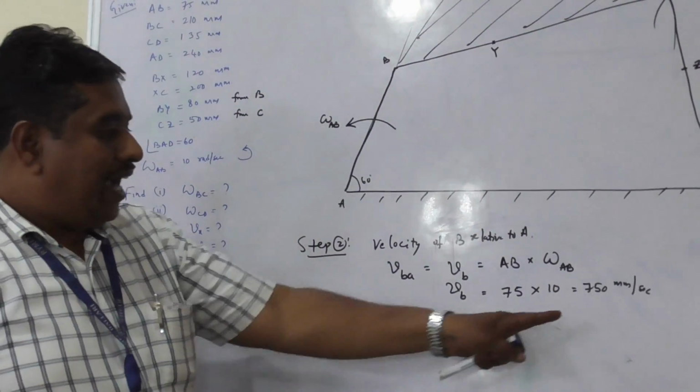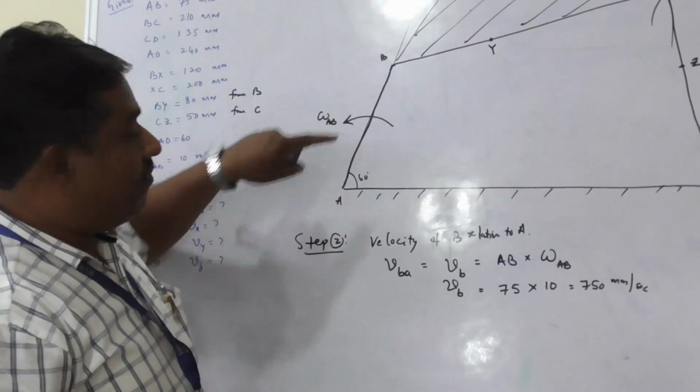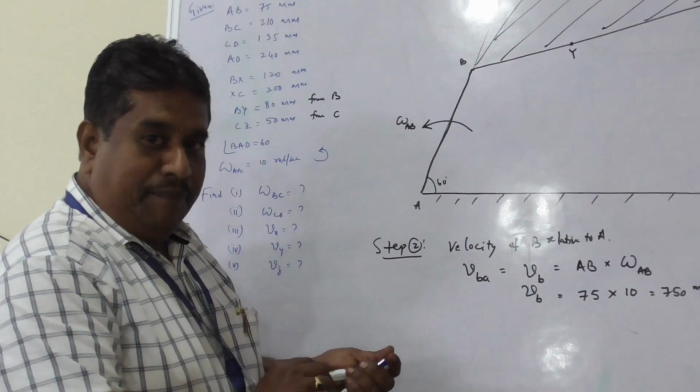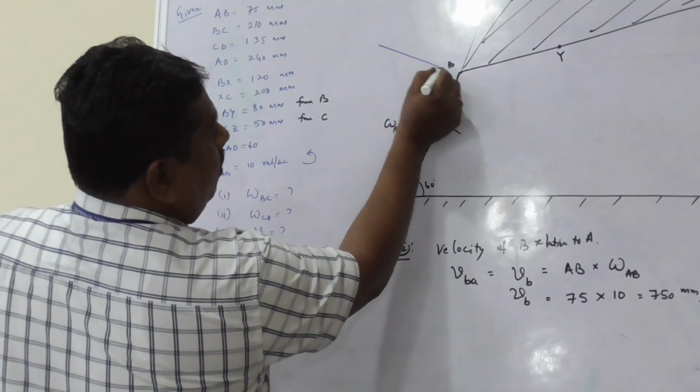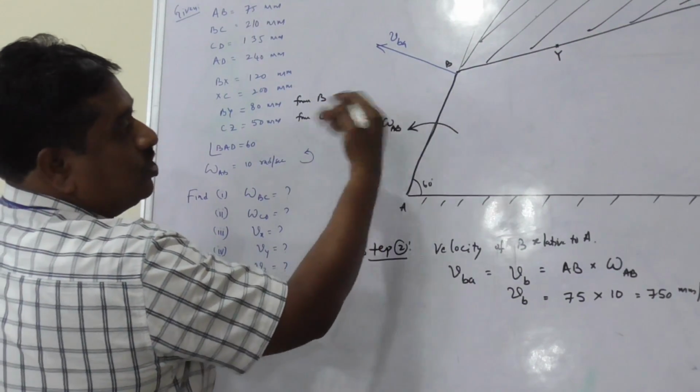Magnitude is 750 mm per second, but velocity of any point with respect to another point is always perpendicular. Therefore, I can represent the velocity of B relative to A as perpendicular to AB and in the direction of motion of the link.